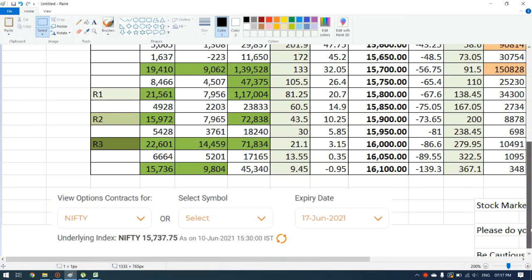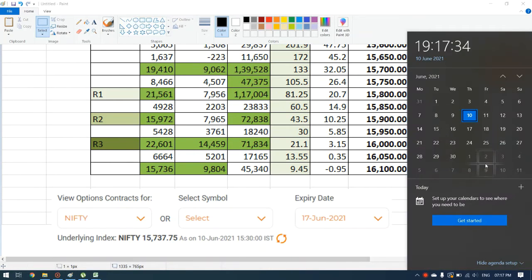So hi friends, I have taken the Nifty option chain for 10th June, that is the 11th June 2021 expiry option chain. Based on this we will be analyzing the market for 11th June 2021, that is tomorrow, Friday.